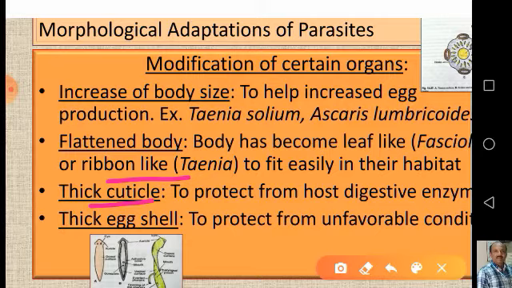Now the eggshell has also become thick. This is to protect from unfavorable conditions, because the eggs have to pass from one host to the other if they are digenetic or polygenetic parasites. If they are monogenetic parasites, then not much problem. But if they are digenetic parasites, the eggs have to protect themselves from the very unfavorable conditions of the environment when they pass from one host to the other host.